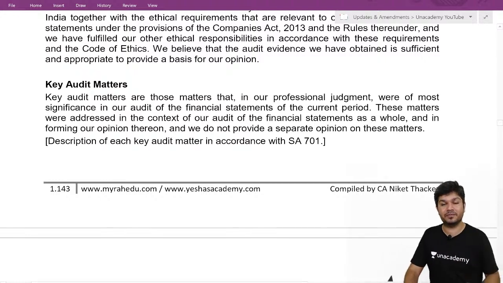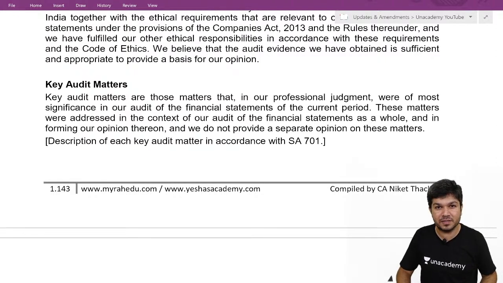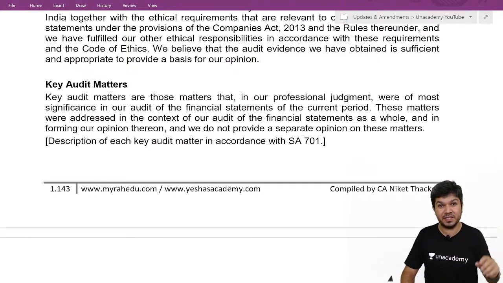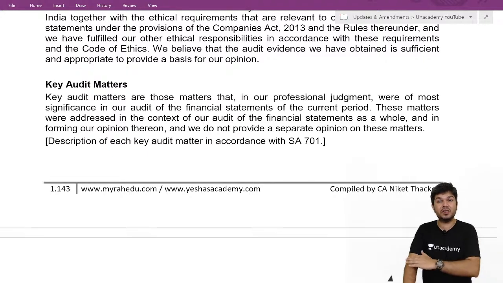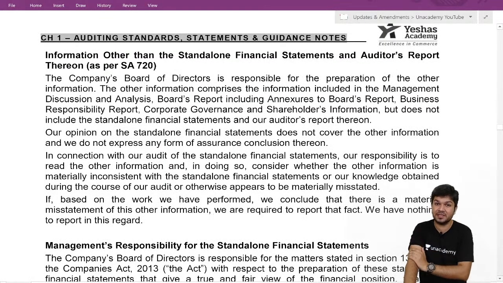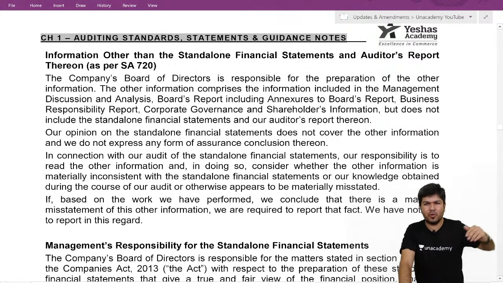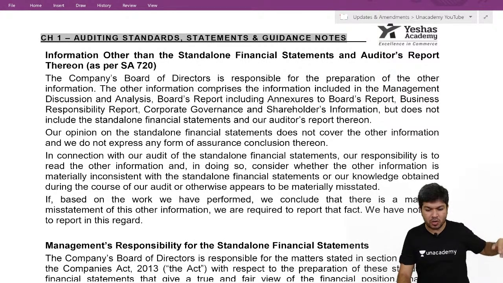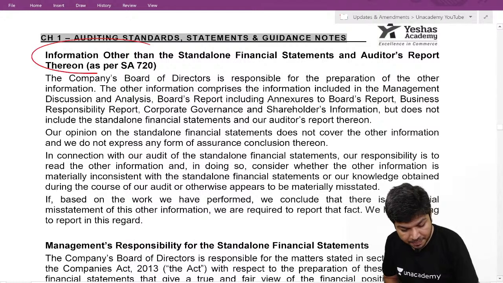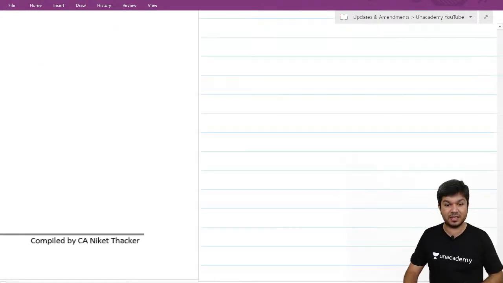Then fifth one is going concern, that's only as per SA 570. If there's a material uncertainty related to going concern, that comes. Sixth one, key audit matter, only for listed companies. The supplementary information not audited also comes here.